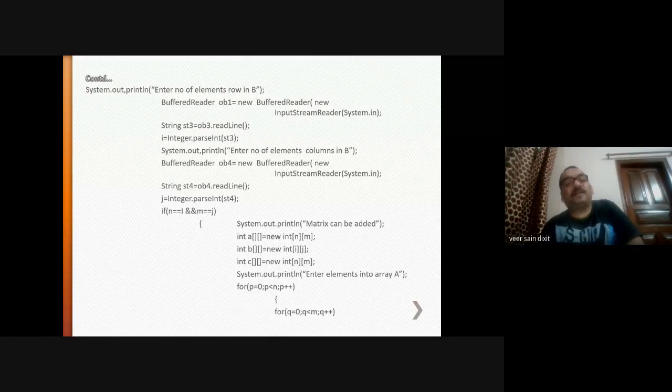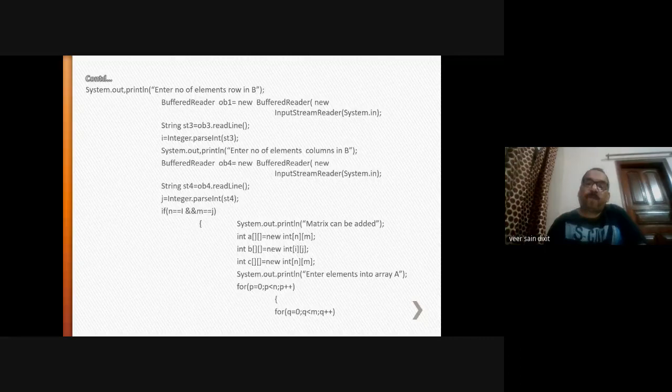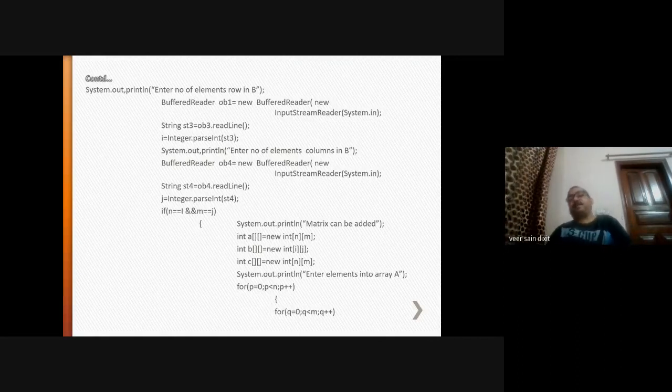Whatever values of n, m and i, j you are entering will be compared here. If that is true, then the addition program will start. If this condition is true, you will print a message: matrix can be added.